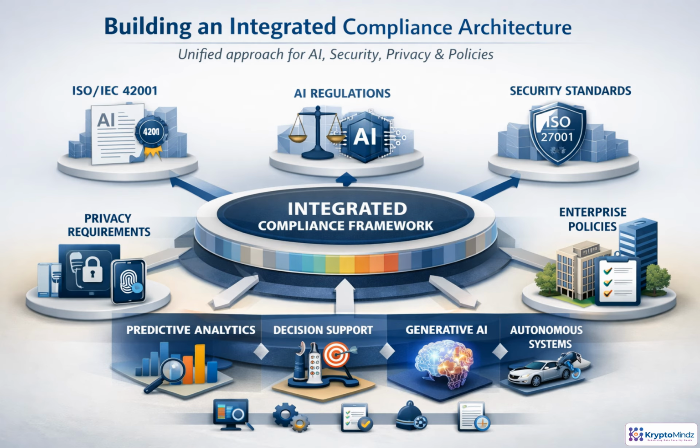The goal is to stop treating compliance as separate projects. A mature AI program creates one common control framework that maps ISO IEC 42001 to AI regulations, security standards, privacy rules, sector obligations, and internal policies. It also reuses what already exists. Security, privacy, cloud, data governance, and enterprise risk controls can often be inherited instead of rebuilt.